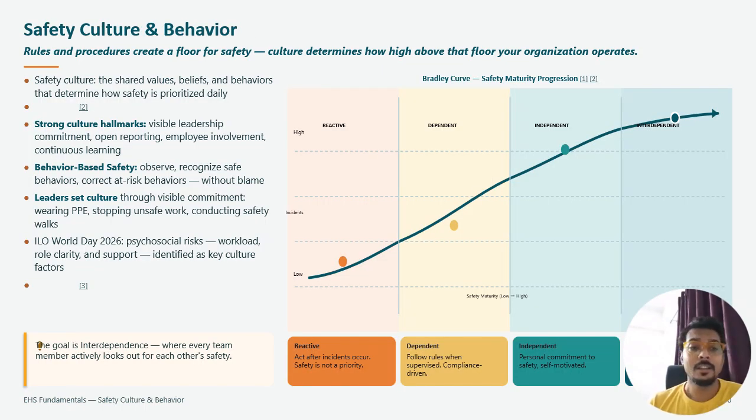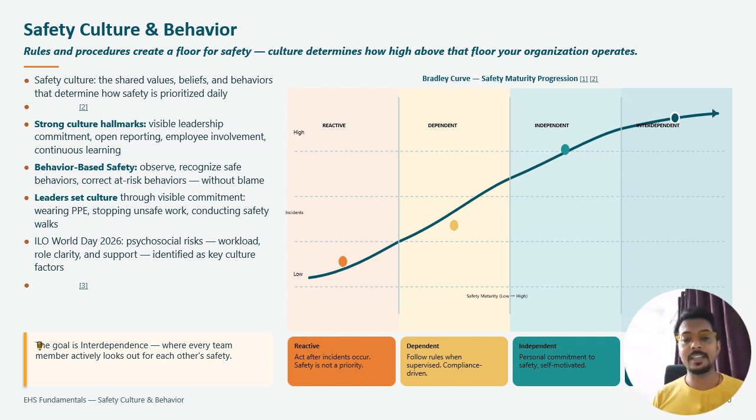Okay, that is the most important thing, and a very good example you can see here, divided into four parts: reactive, dependent, independent and interdependent basically. Reactive is act after an incident occurs; safety is not a priority. First the incident happens, we will take care after that. A cut happens, we will put on the bandage. You can see an example like this.